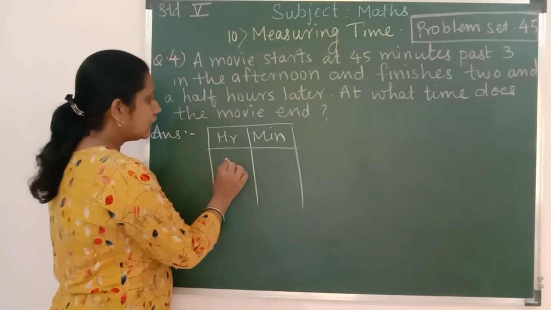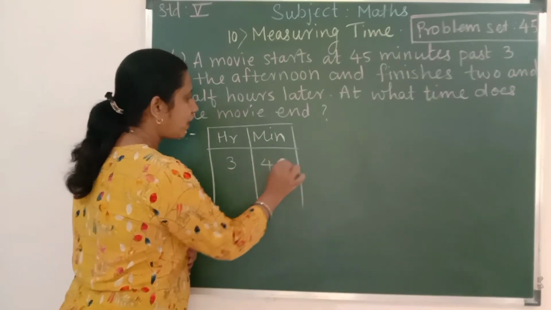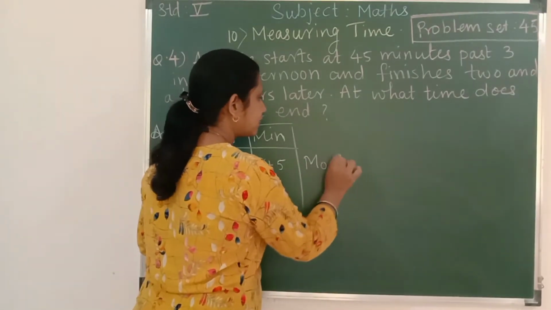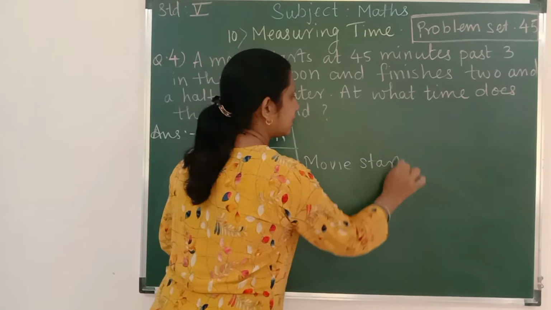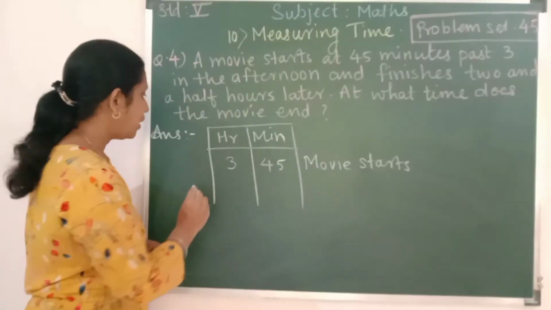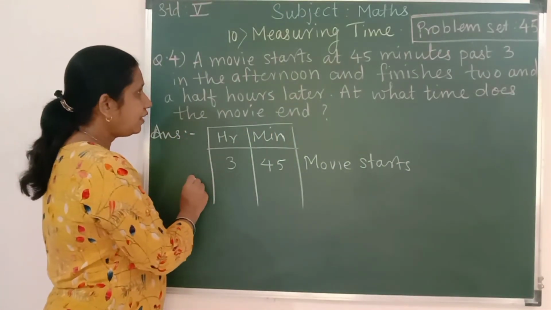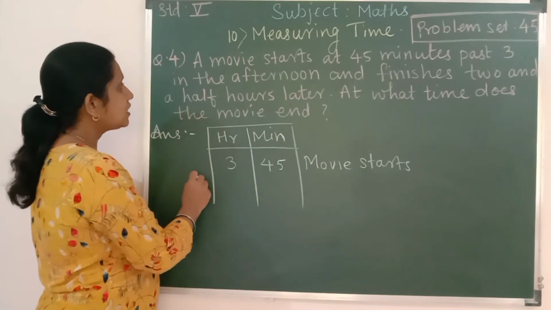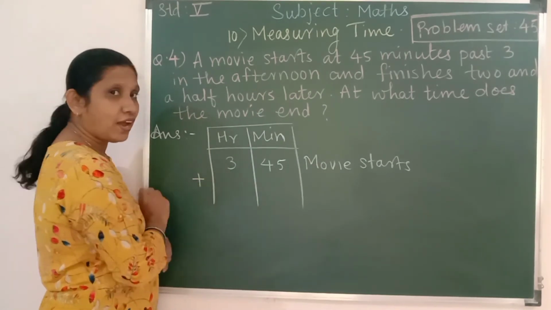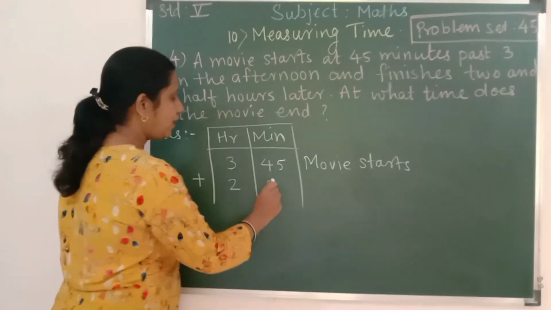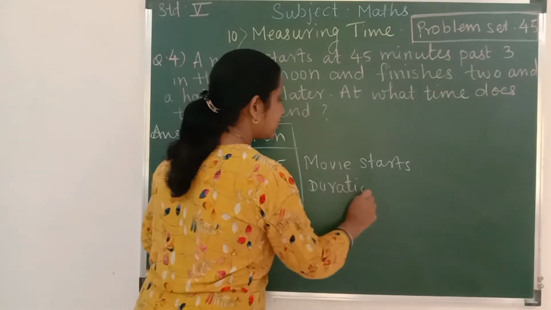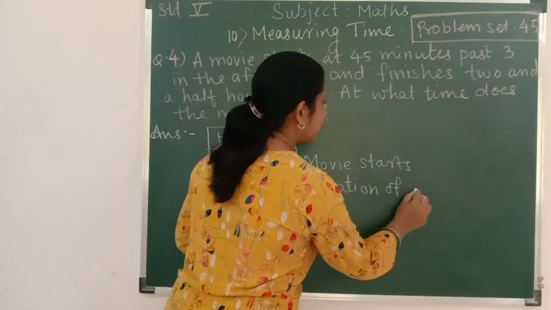Now 3 hour 45 minutes. Movie starts at this time and duration of movie is 2.5 hours. So we have to add 2 hour 30 minutes. Write over here duration of a movie.